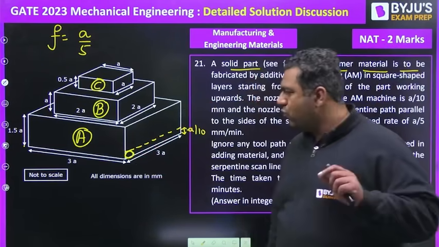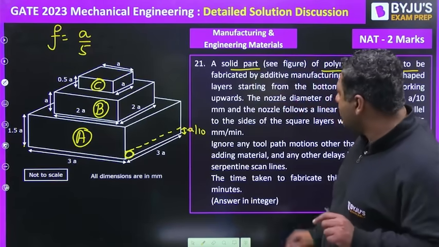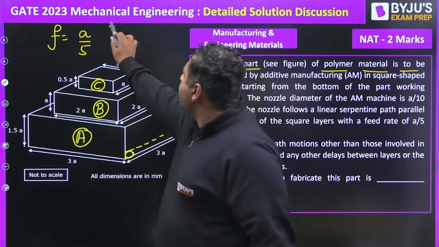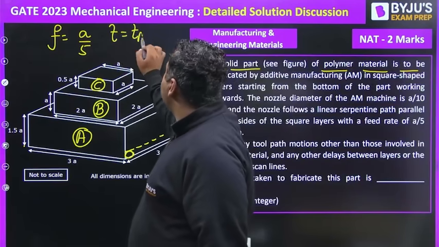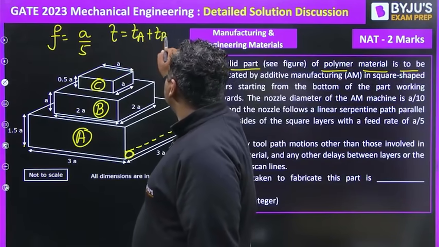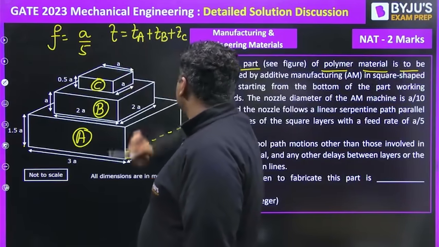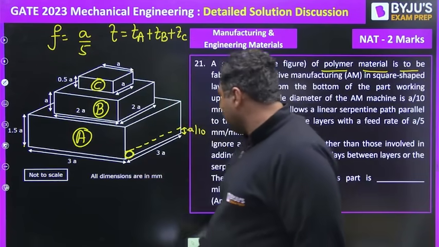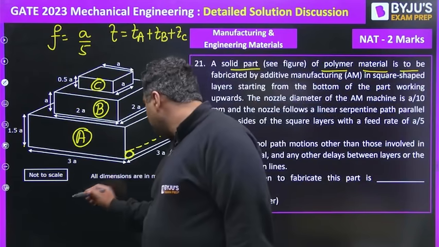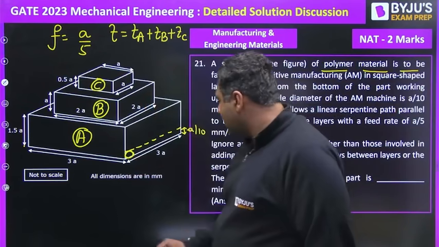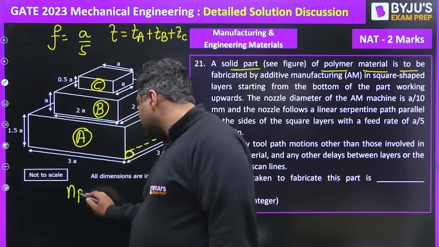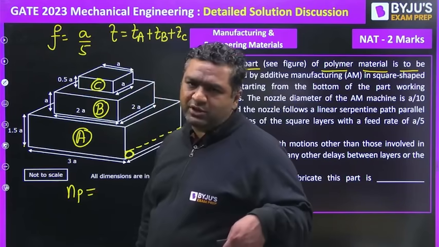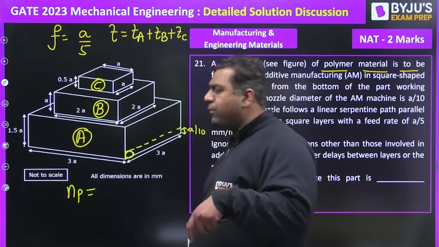Okay. So we will start our discussion. If you want to find out the total time, it is TA plus TB plus TC. When we are talking about TA, this is 3A given to us. I want to find out the number of passes, NP. I am doing the calculation for the A part, then I will repeat for B and C.